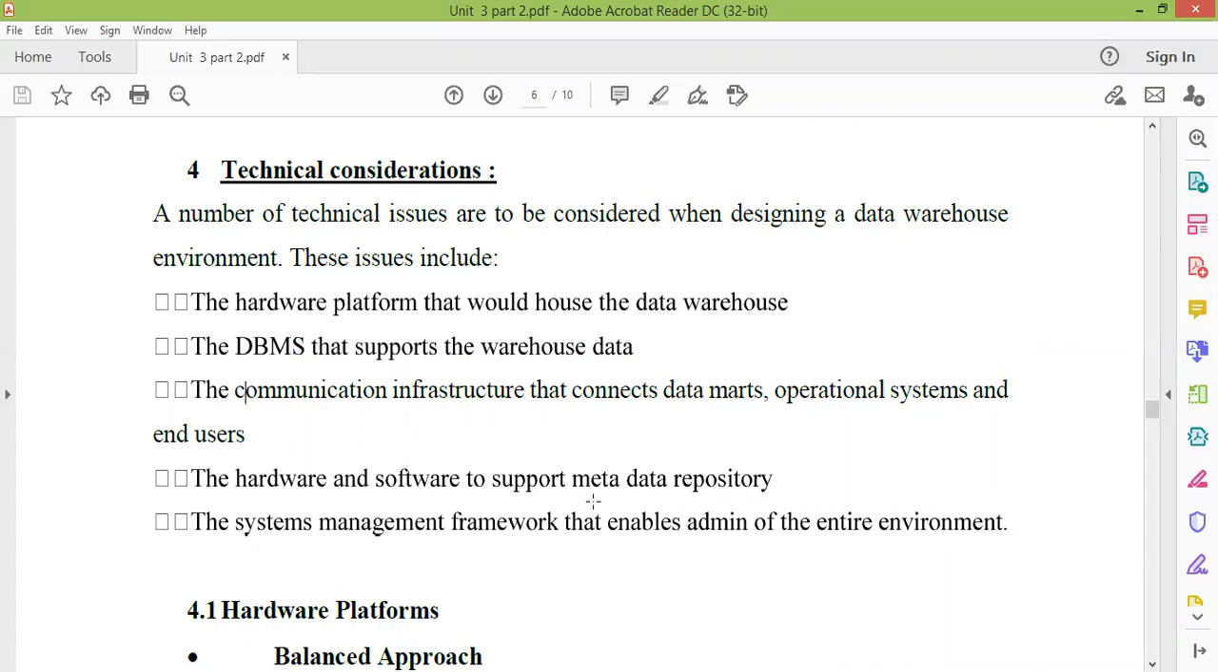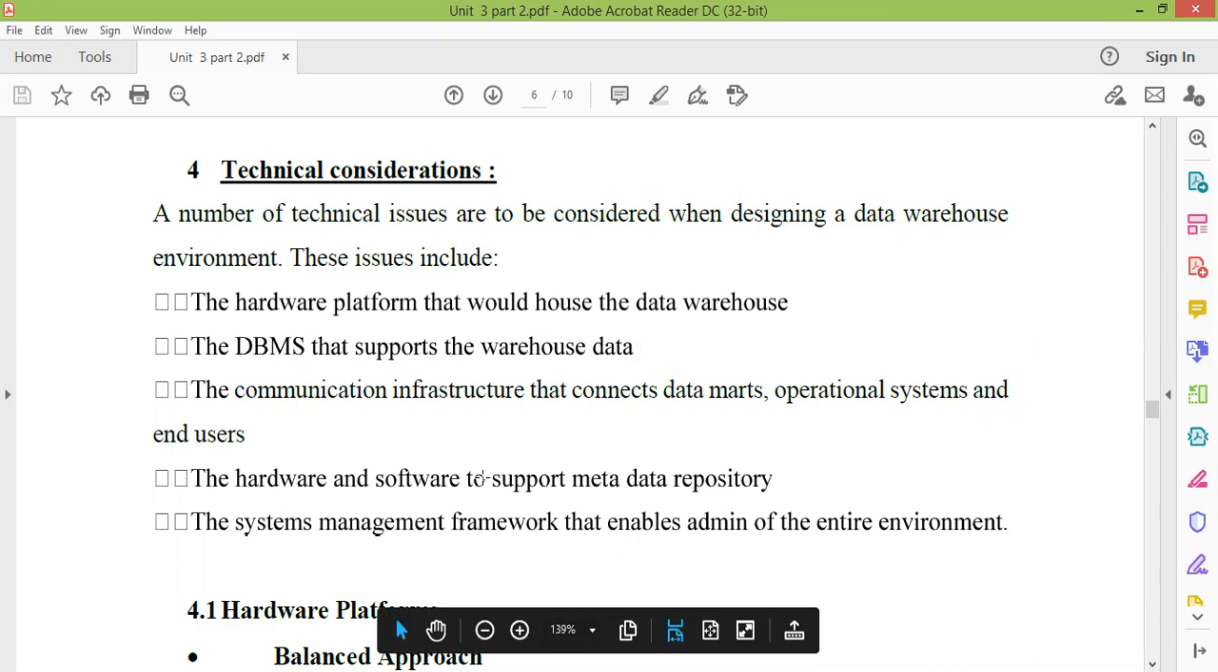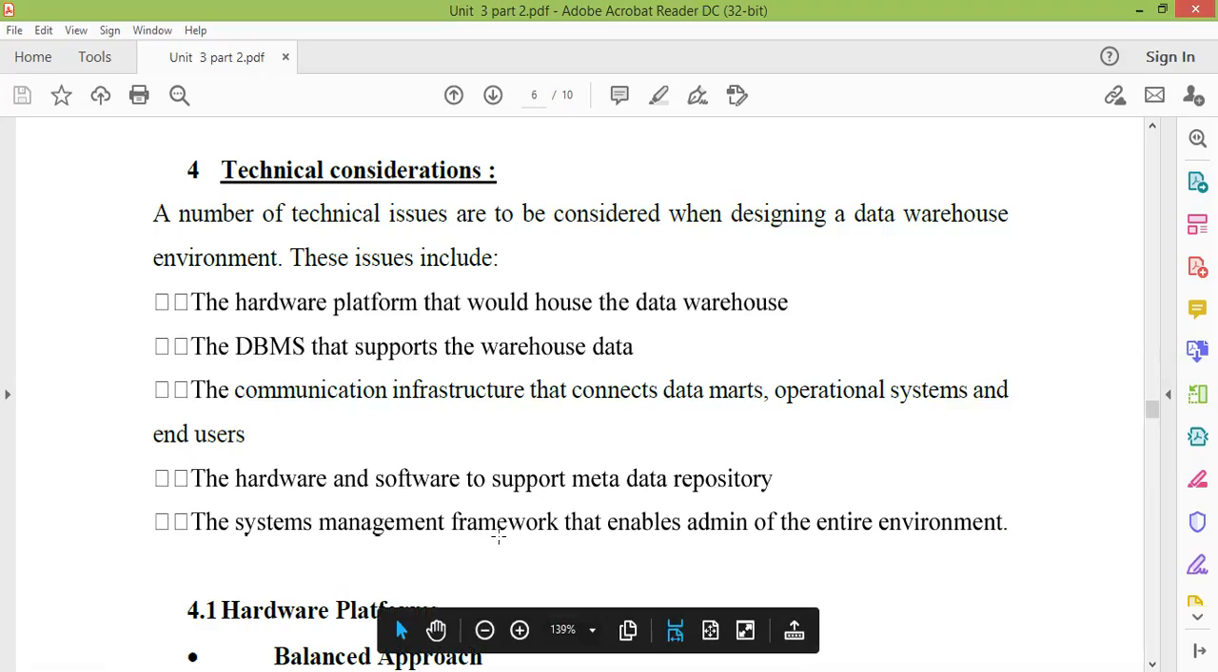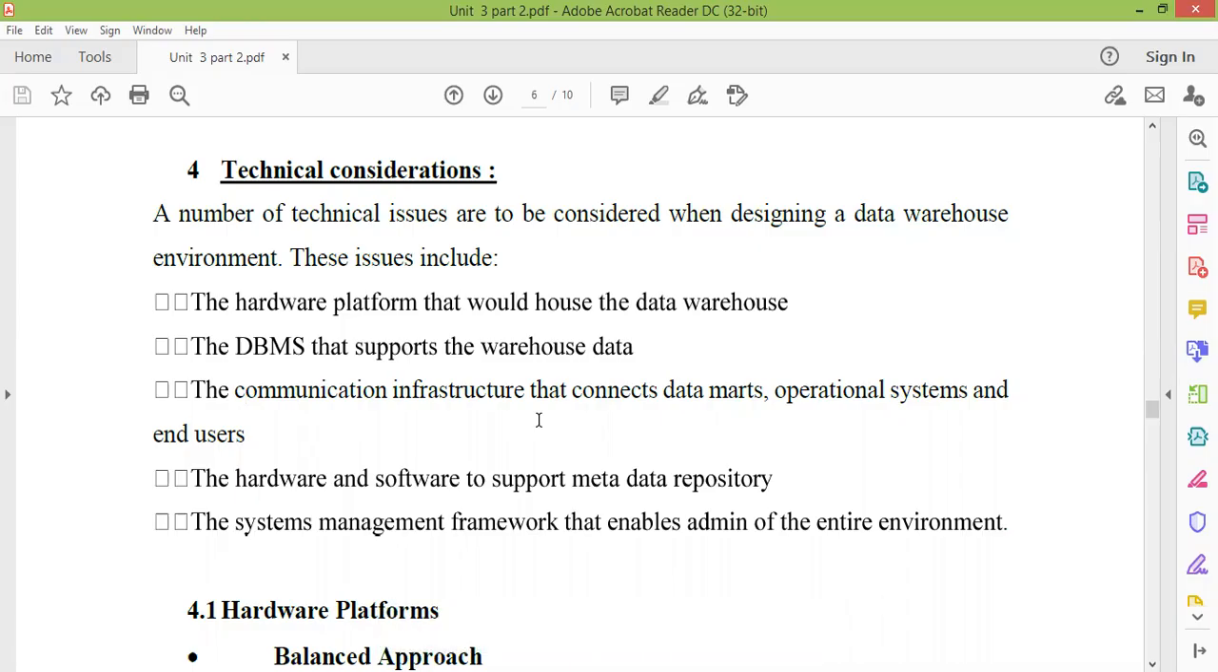The hardware and software to support the metadata repository. So this is all about the data warehouse, and then we have the requirement for hardware and software that support the metadata repository. And the system management framework that enables administration of the entire environment. Okay. So all these are the technical issues. Technical issues are basically related to hardware and software. So you need to take care of all the things.